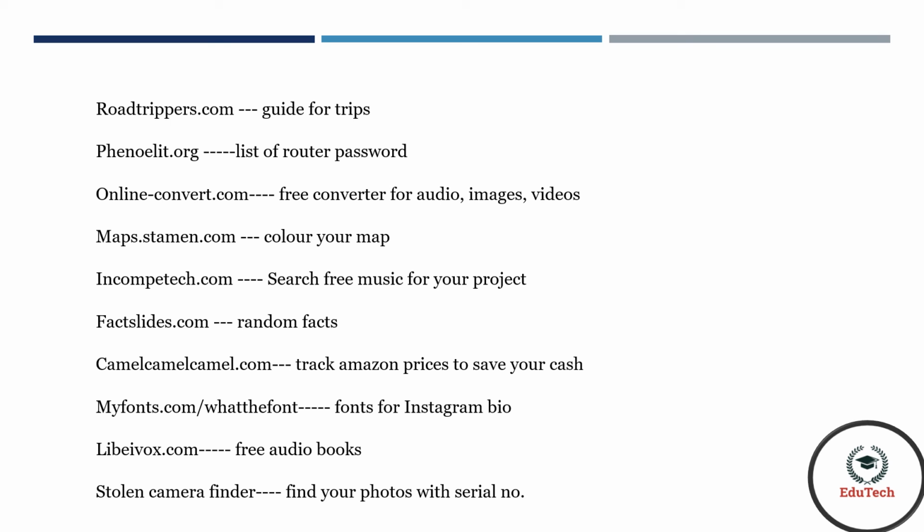Livebevox.com there is a list of free audiobooks available. You can listen to them for free. Stolen Camera Finder it is the best website to find your photos. If it is lost, you give it the serial number of the camera or photo lost. You can identify them.